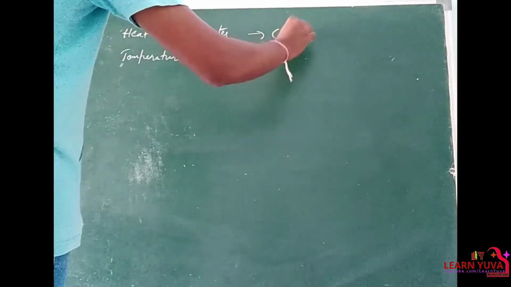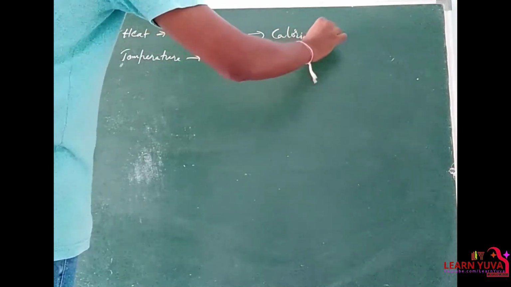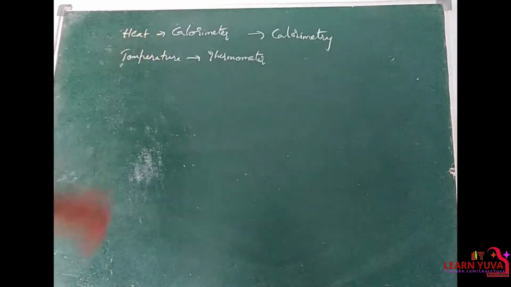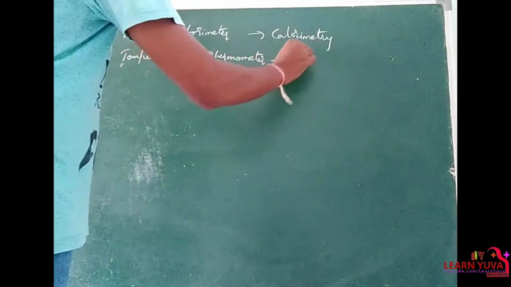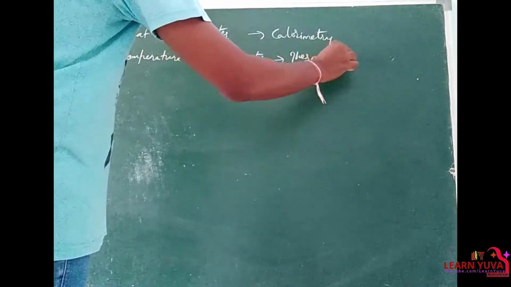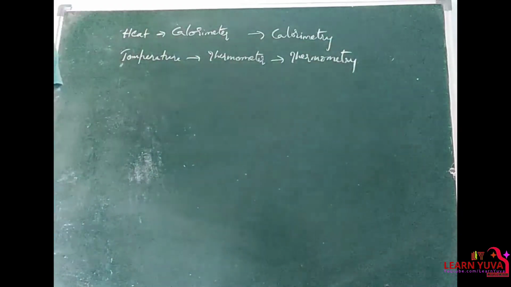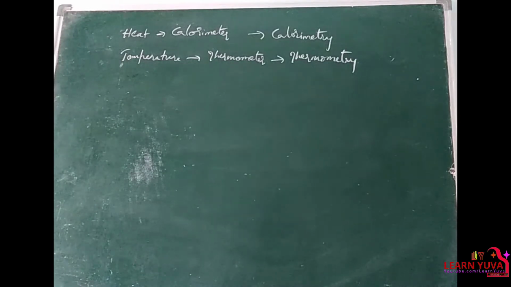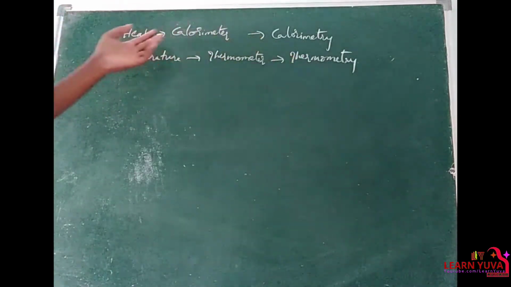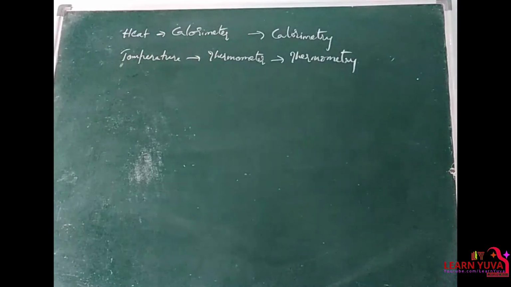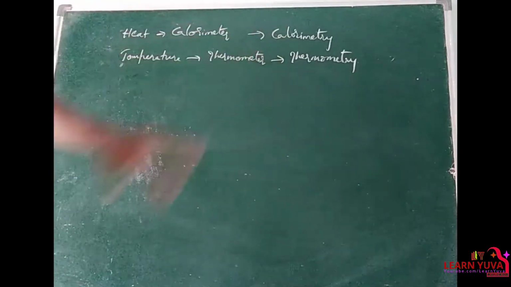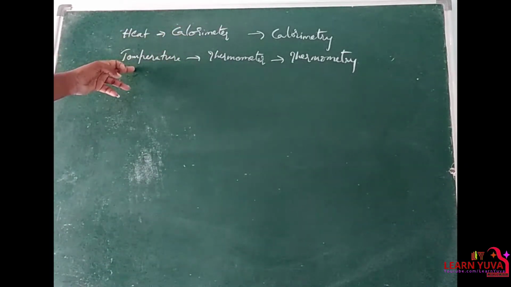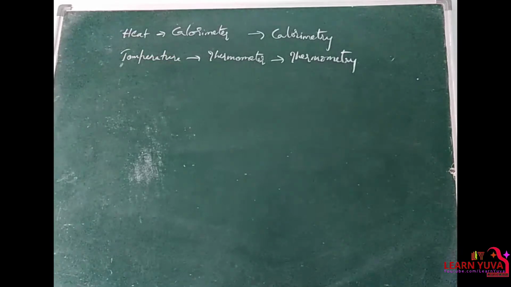Calorimetry is a branch of physics which deals with the measurement of heat, and thermometry is a branch of physics which deals with the measurement of temperature. If you study the temperature, that is thermometry. If you study the heat, that is calorimetry. Those are the branches of physics. The device used to measure the heat is calorimeter. The device used to measure the temperature is thermometer.